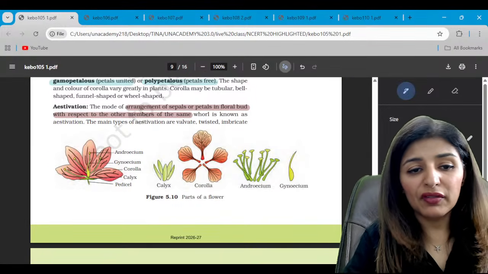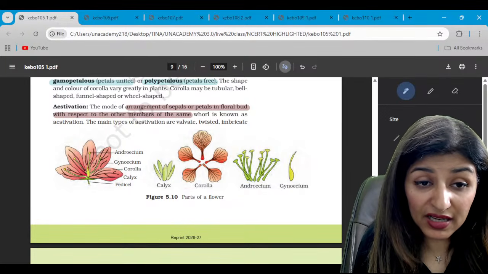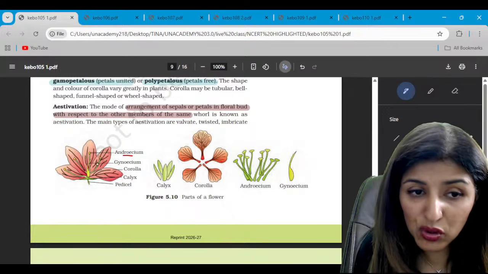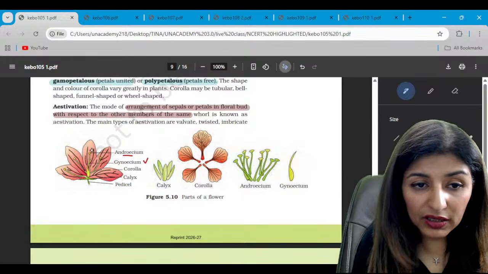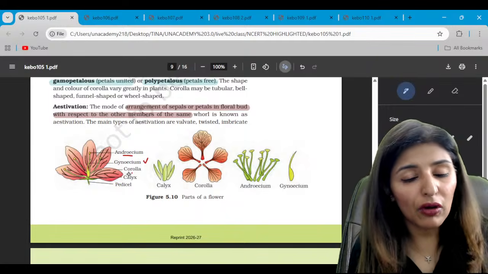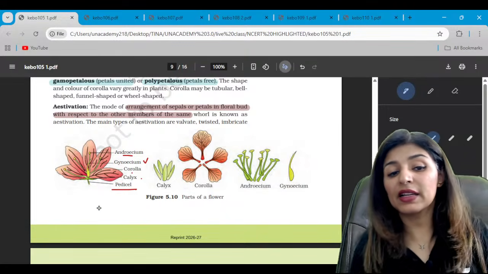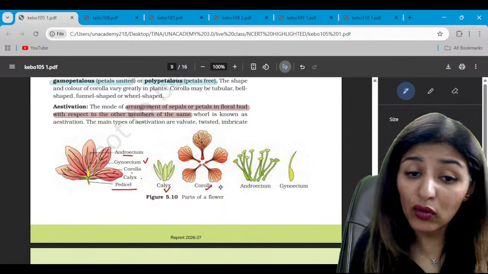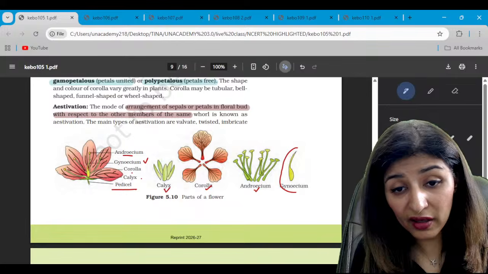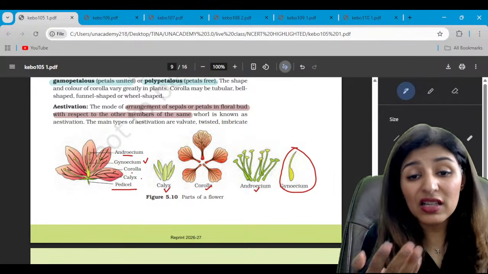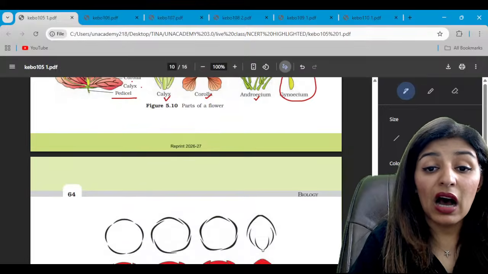Now parts of a flower. Look at the diagram, how they have represented it. This is androecium, and look at the way they have shown gynoecium. It may confuse you, yes or no? Then this is corolla, the aggregate term for all the petals, and calyx, and this is the stalk of the flower known as pedicel. Corolla and androecium are easily identifiable, but look at the diagram of gynoecium. It doesn't look like a typical gynoecium, but just remember how they have shown it.